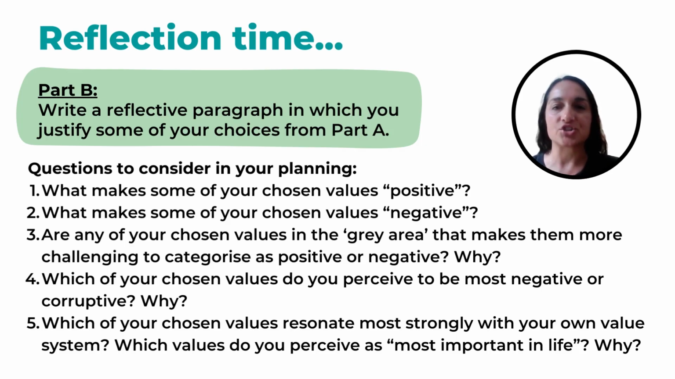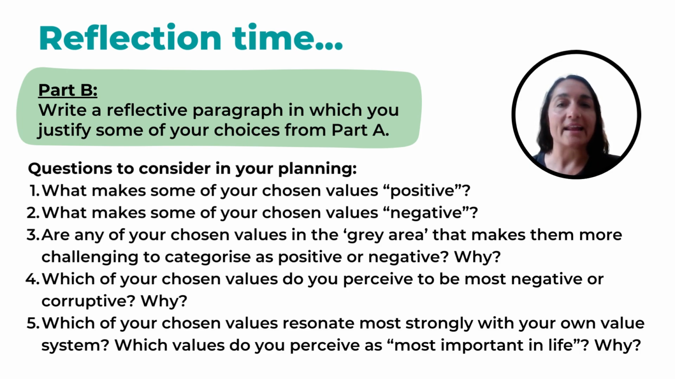Let's take a look now at the instructions for part B and some guiding questions that can help frame your thinking. Write a reflective paragraph in which you justify some of your choices from part A. You don't have to answer all of the questions that follow, but you can use them to guide your thinking as you prepare to write your paragraph. Questions to consider in planning your reflective response. Number 1, what makes some of your chosen values positive? Refer to specific values you have selected. Number 2, what makes some of your chosen values negative? Refer to specific values you have selected.